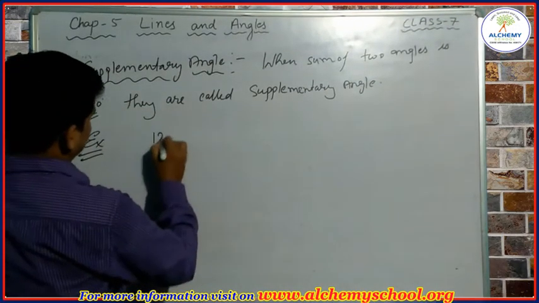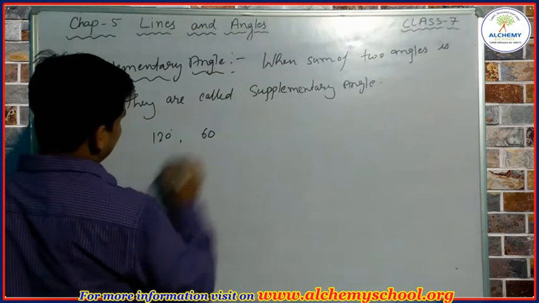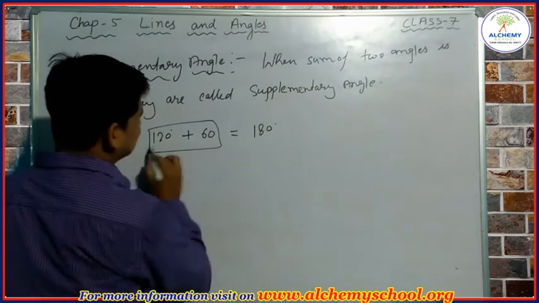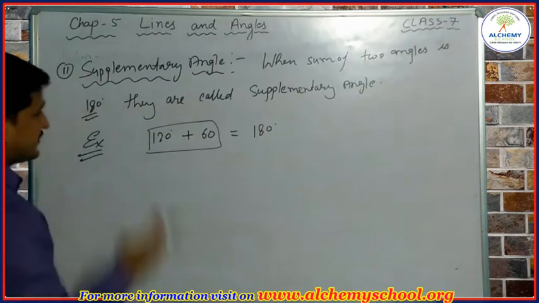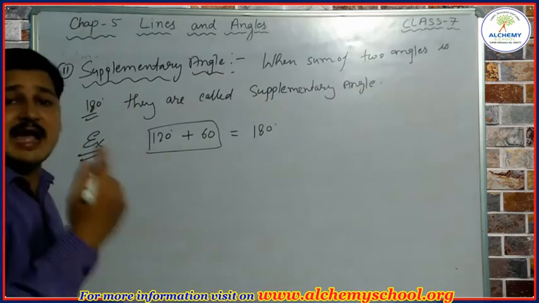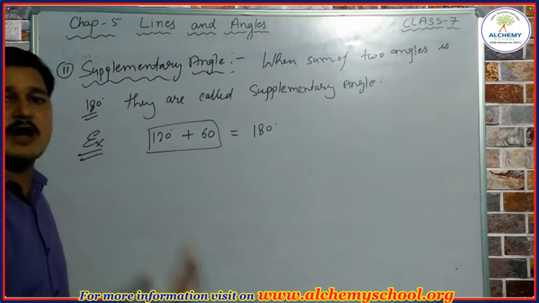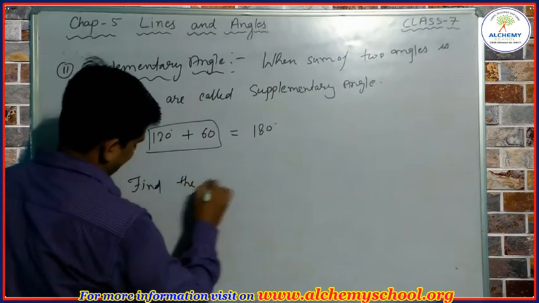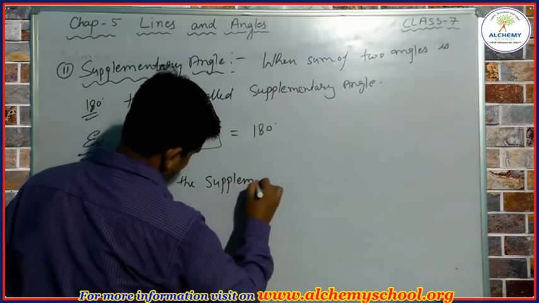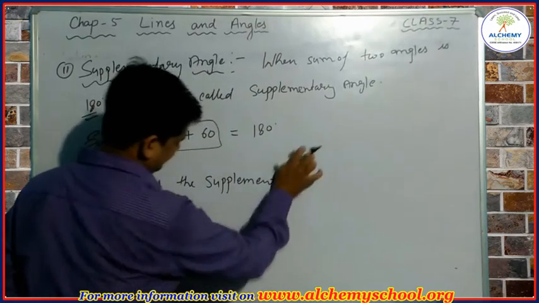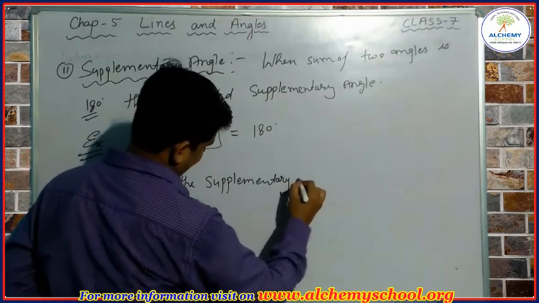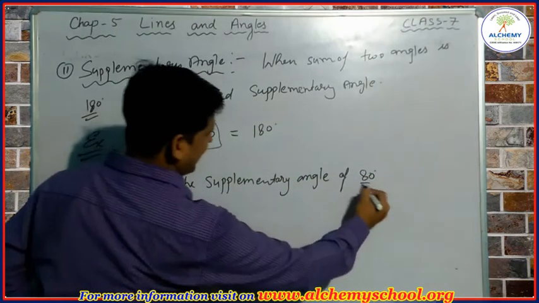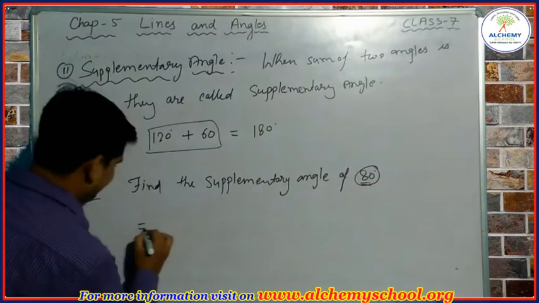When we have two angles, one is 120 degree and the other is 60 degree. When we are going to add these two angles, we get the result 180. So these two angles are the supplementary angle. Okay, the same thing we have to understand here. If one angle is given to us and it is asking to find the supplementary angle of it, so how we can find it? So let's see. Example, find the supplementary angle of 80 degree.